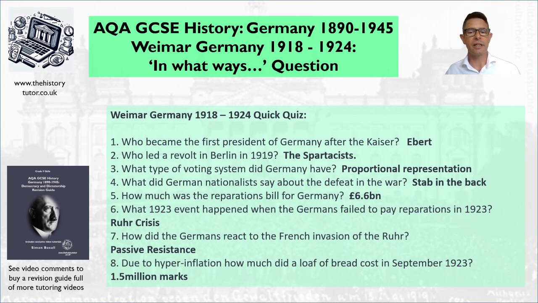The economy is weak because they've got reparations bills, they've got debts from the First World War, and because they've got a large industrial area not producing anything and therefore not selling things, the Ruhr. So obviously their economy is in a very, very weak position. So printing more money leads to hyperinflation and the currency becomes virtually worthless.